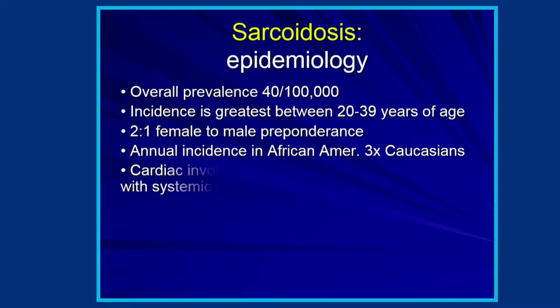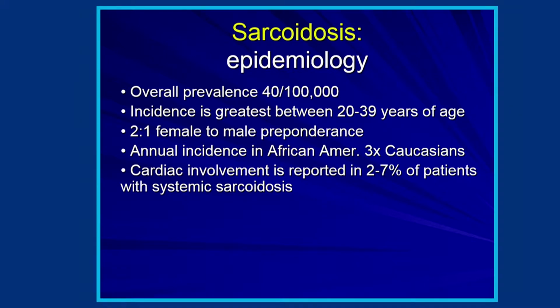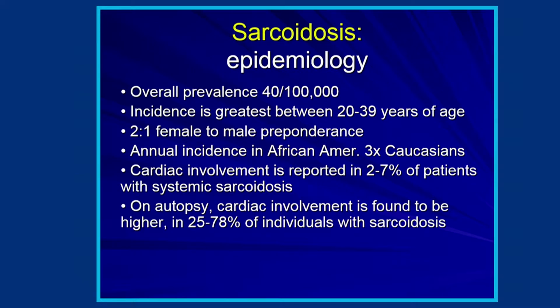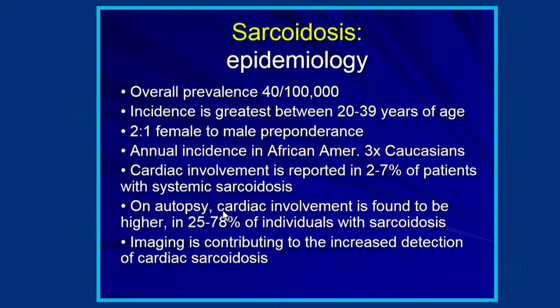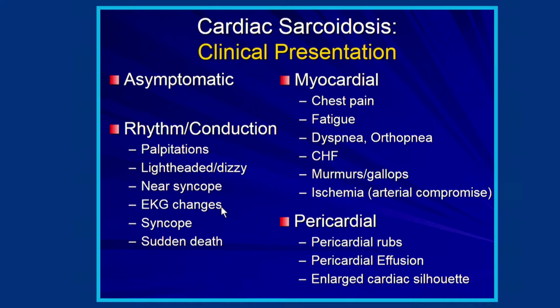Cardiac involvement is reported in about 5% of patients with systemic sarcoid, but the true cardiac involvement is likely much higher than that. This is the clinically manifest involvement, but at autopsy, cardiac involvement is found in a quarter to almost half of people. In most, obviously, it's been subclinical, except for the people who die from cardiac sarcoid as their first presentation of the disease. And imaging, as I'll show you, is contributing increasingly to the detection and management of cardiac sarcoidosis.